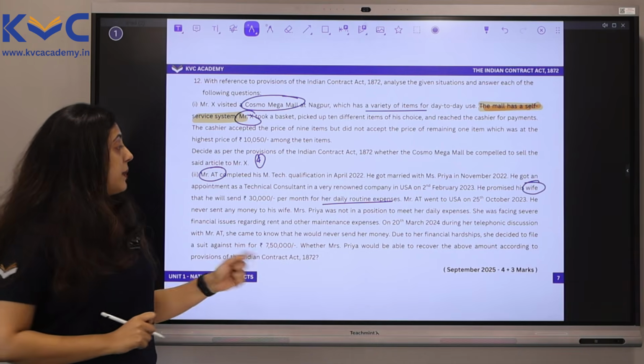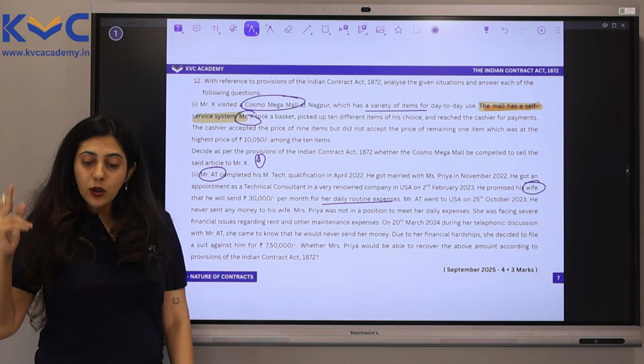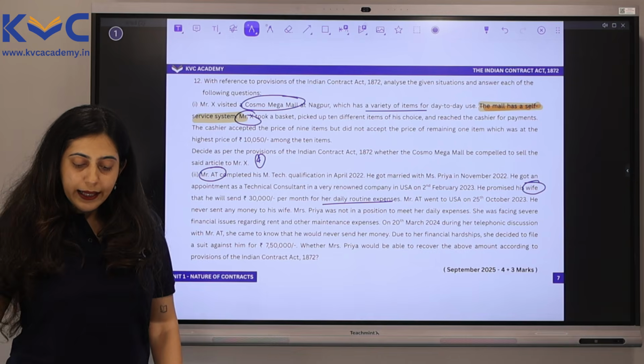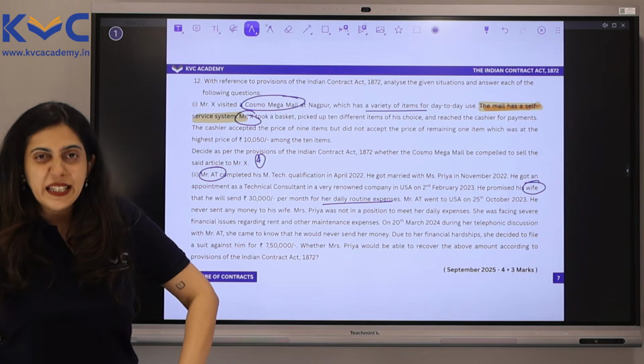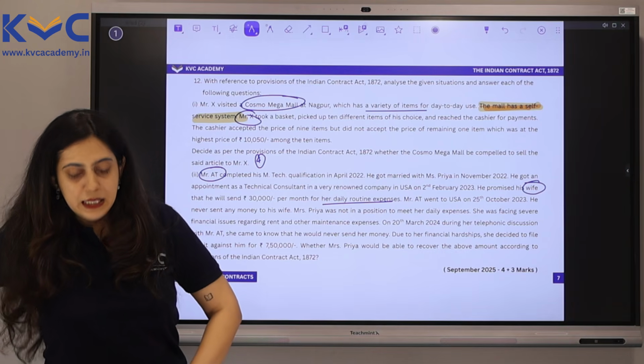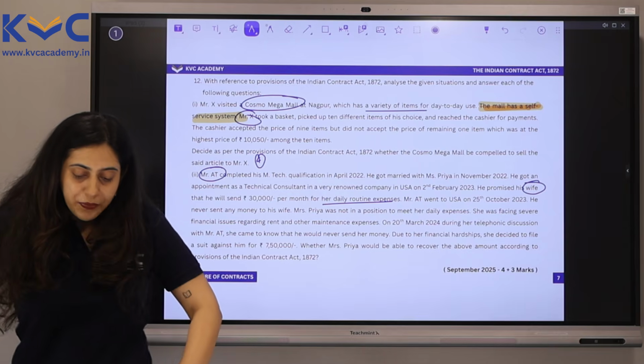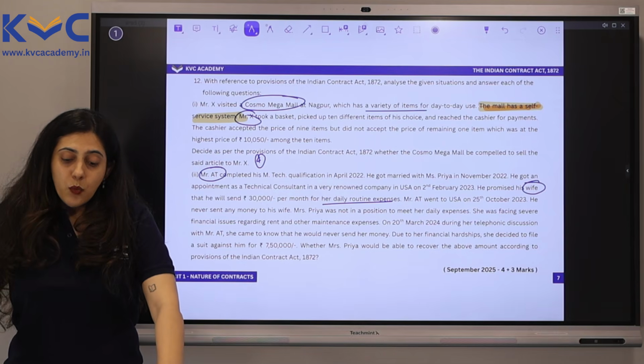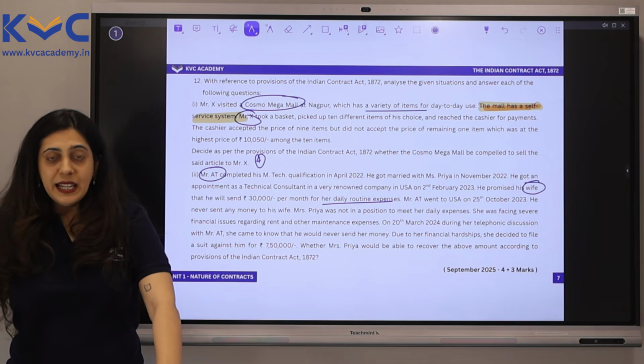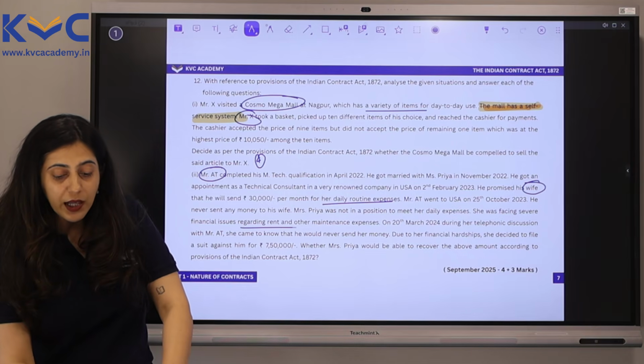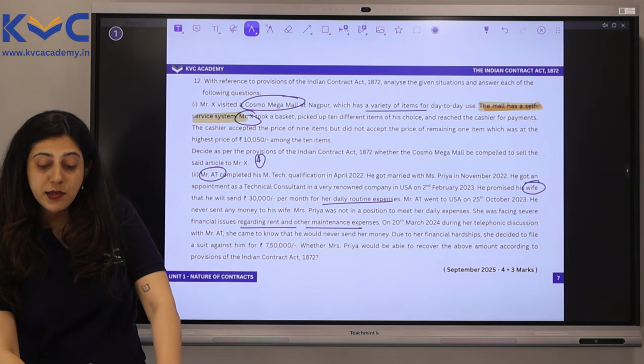Mr. A.T. went to USA on the 25th of October and then he never sent any money to his wife. Mrs. Priya was not in a position to meet her daily expenses. She was facing severe financial issues regarding rent and other maintenance expenses.